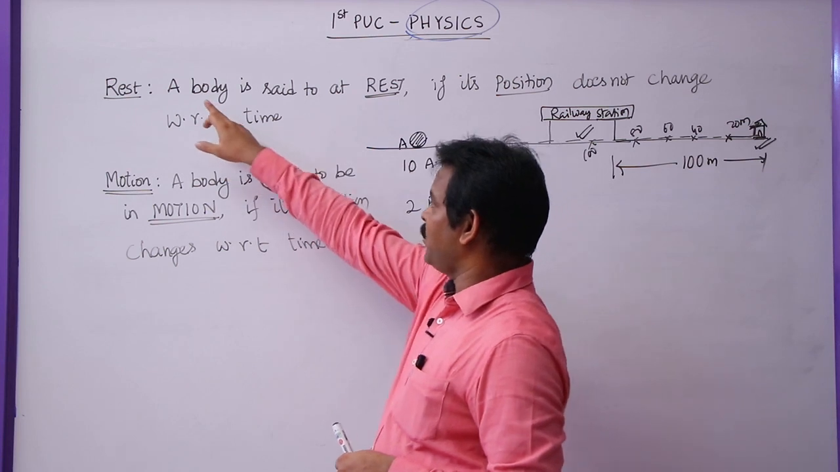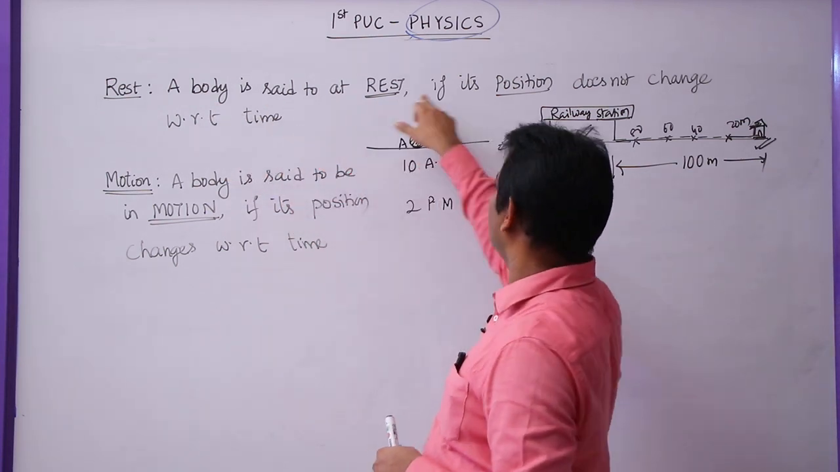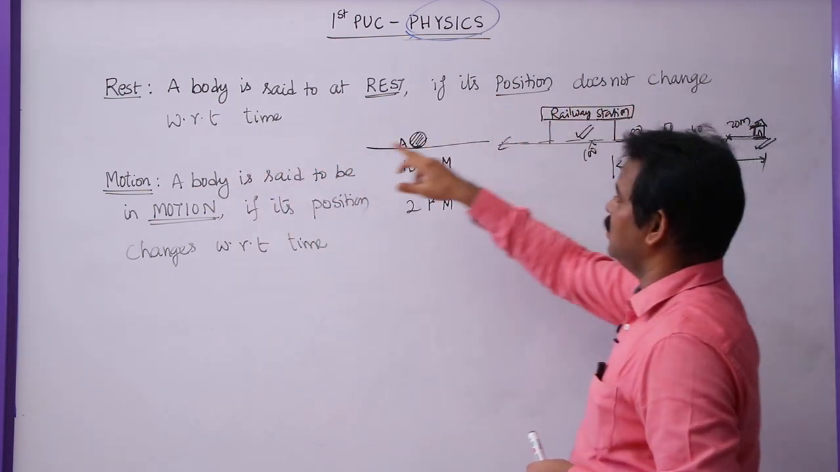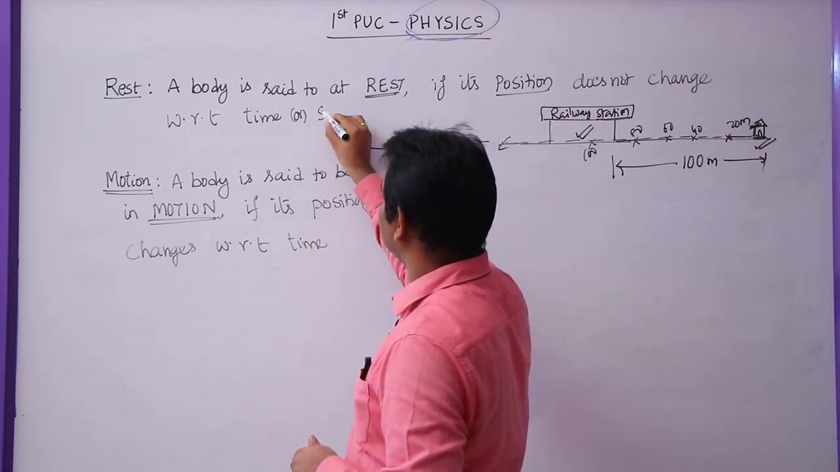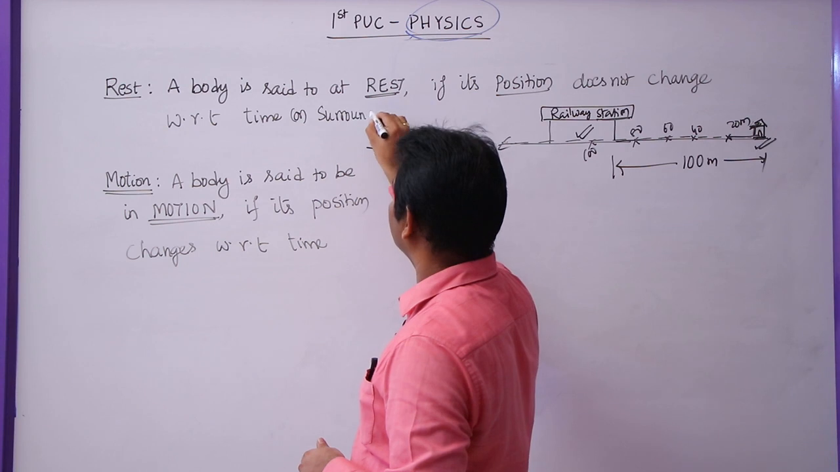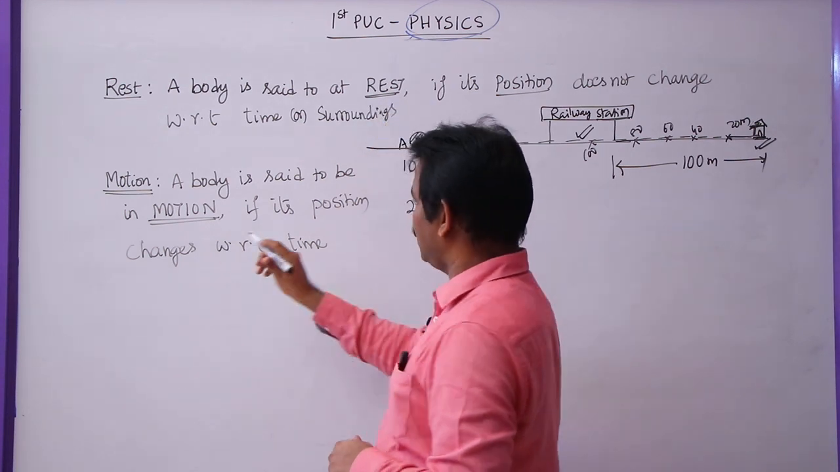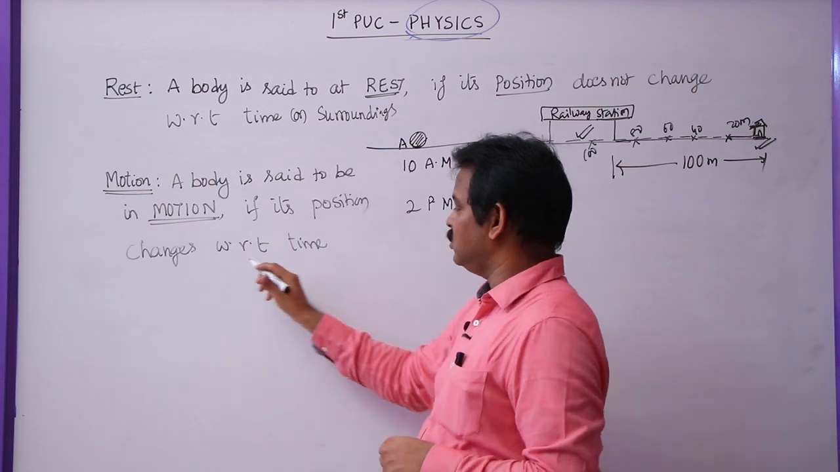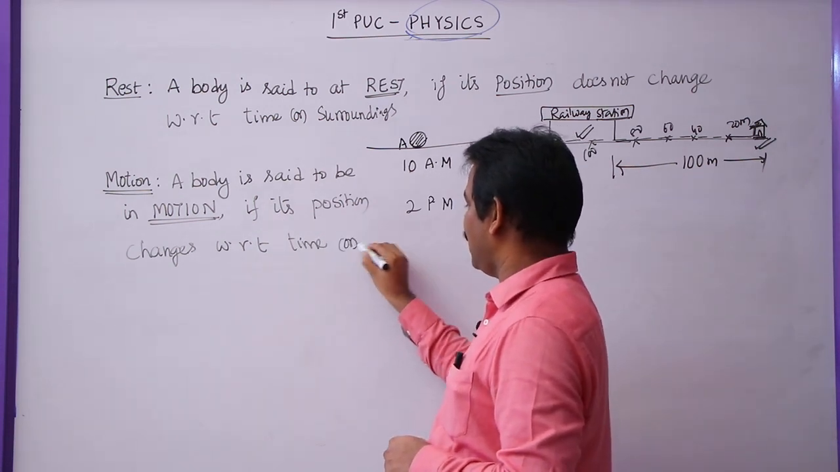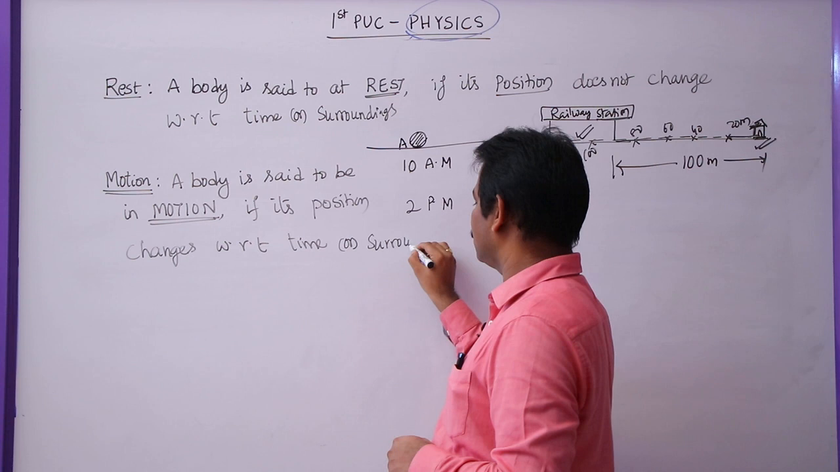So here we can define this: a body is said to be at rest if its position does not change with respect to time or surroundings. Similarly, a body is said to be in motion if its position changes with respect to time or surroundings.